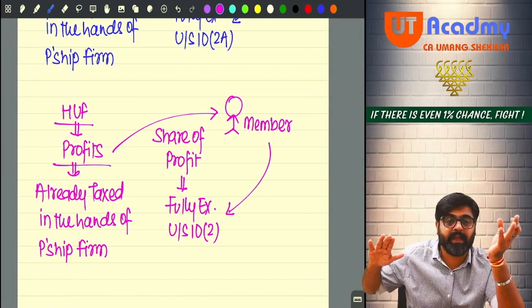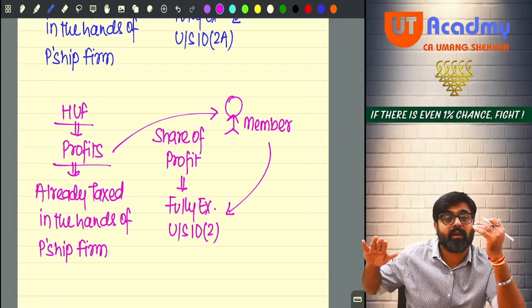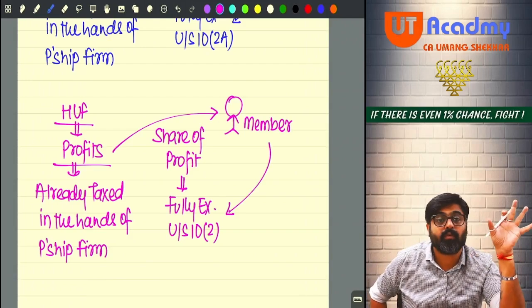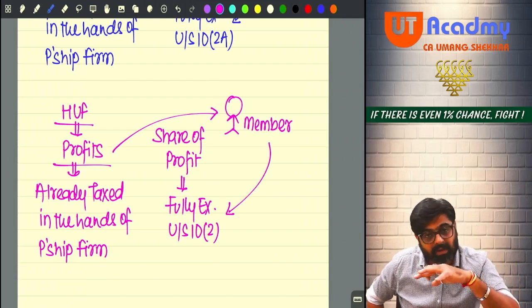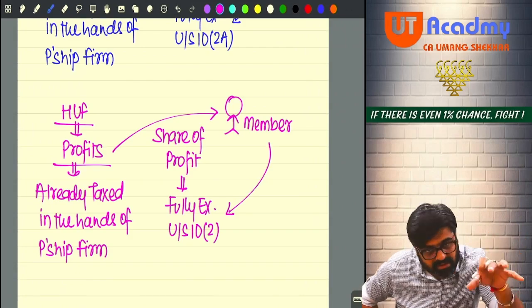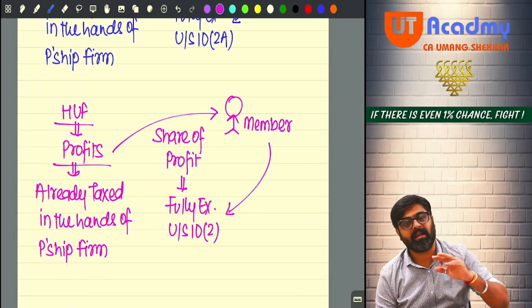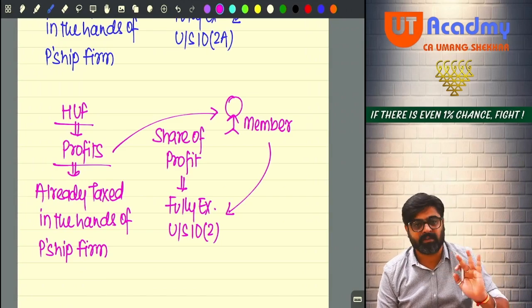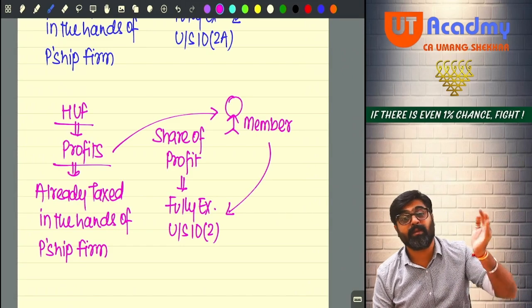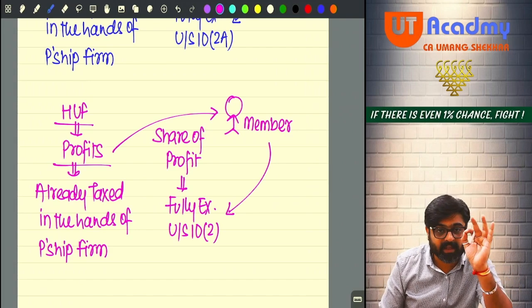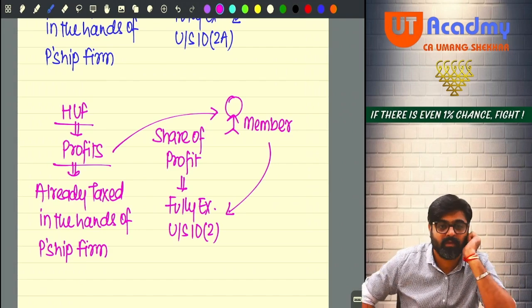Owners will give the money. Owners will invest the money. And on that money, they expect some return from the company. So whatever amount they have invested in the company, in the shares, whatever returns they are getting on those shares, that is nothing but return on their investment. And return on any type of investment, including the investment in shares, in the form of dividend, will be treated as your income, which will be taxable for you.